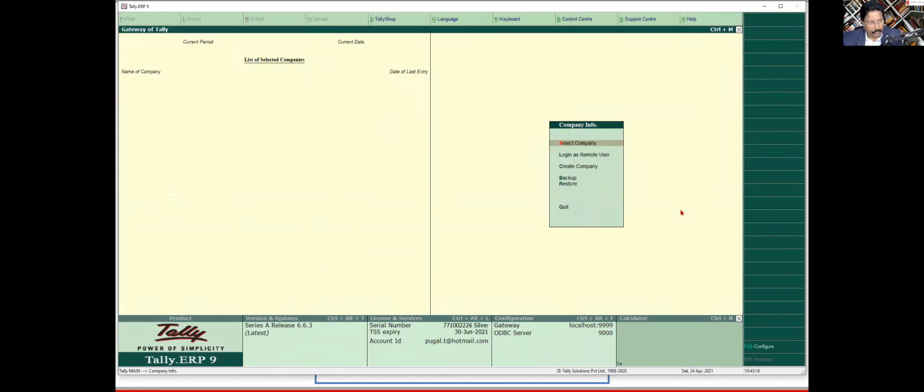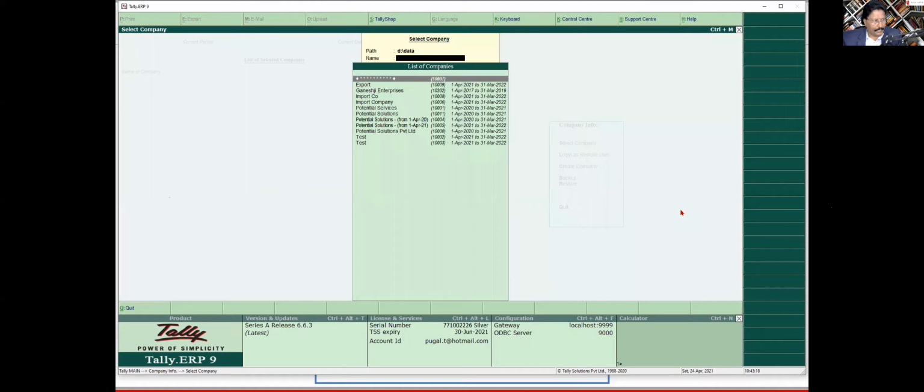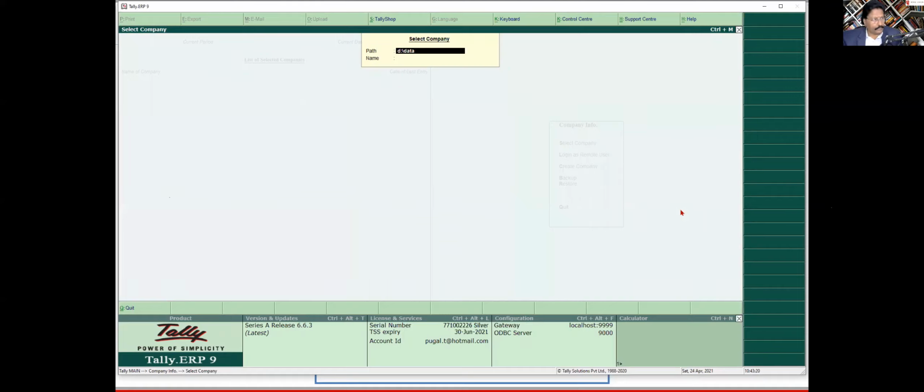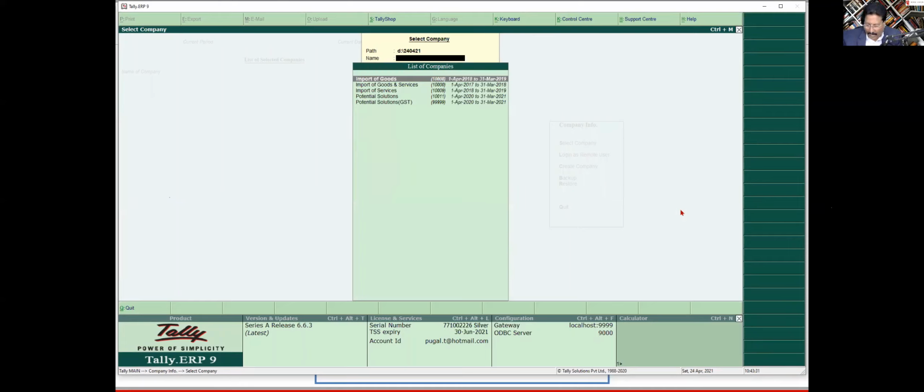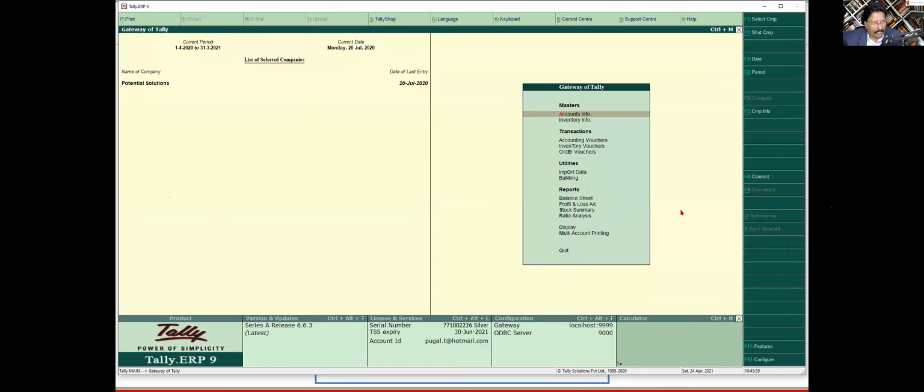So I'm going to select company, and here I've created a separate data folder. I'm sure all of you are aware that you can go and change your data folder also, 240421. This is where I have companies pre-created, so that we don't waste too much time. So this is one company where I have this information, right?